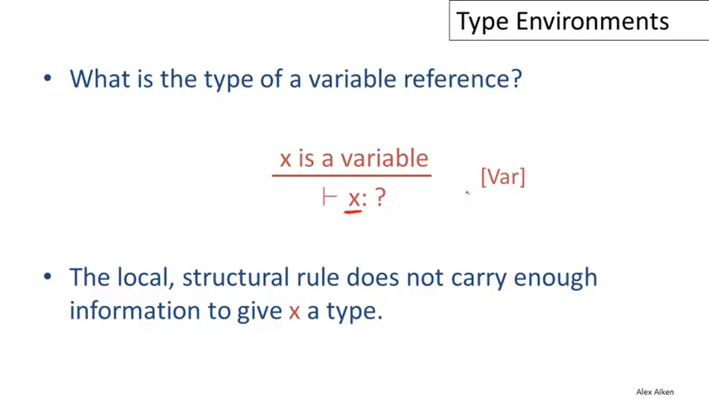Stepping back one level, inference rules have the property that all the information needs to be local. Everything we need to know to carry out the function of the rule has to be present in the rule itself. There are no external data structures. There's nothing we're passing around here that's on the side. Everything has to be encoded in this rule, and so far at least, we just don't know enough to say what the type of a variable should be.